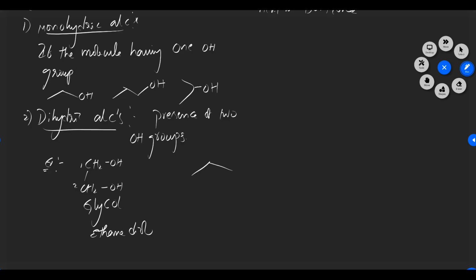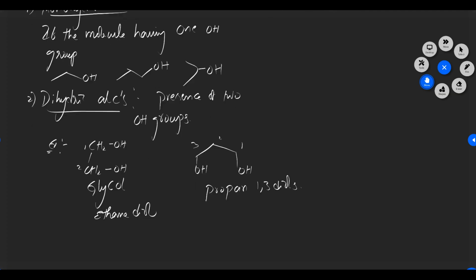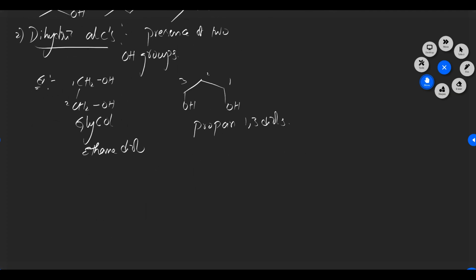One more, if you take this one, what is the name of this? 1,3-propanediol. Two hydroxyl groups only are present on this one.